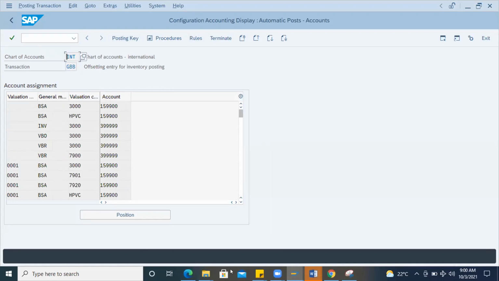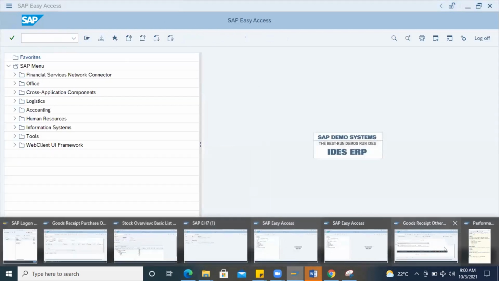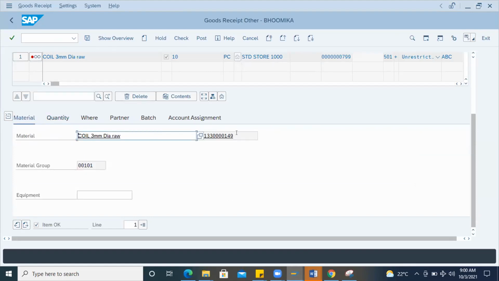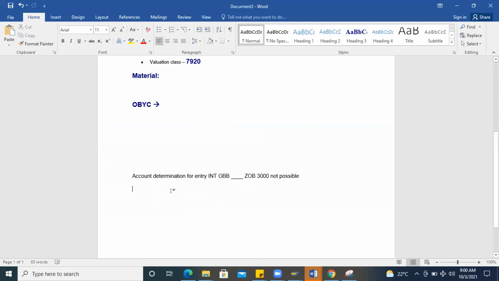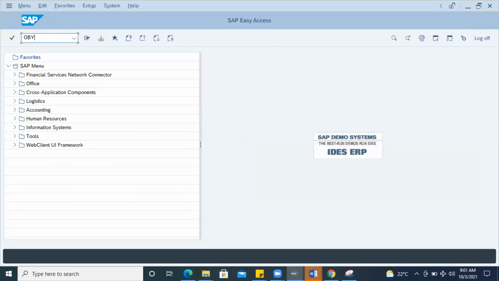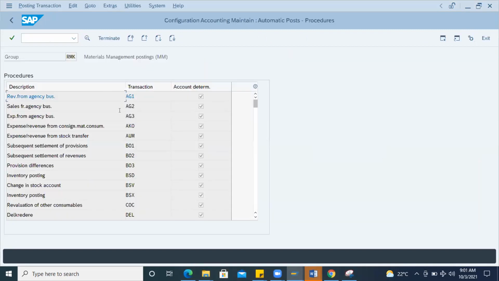Somewhere it is in display mode. Close all that. I'll keep this material reference, because I want to test it again. I'll go back and go to OBYC, which is a shortcut. Here I'll search for the GBB.